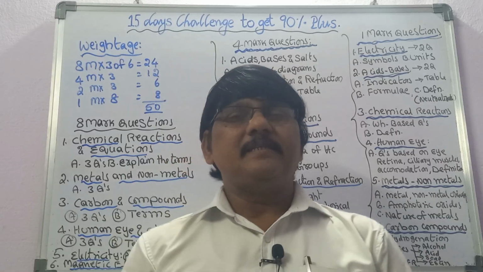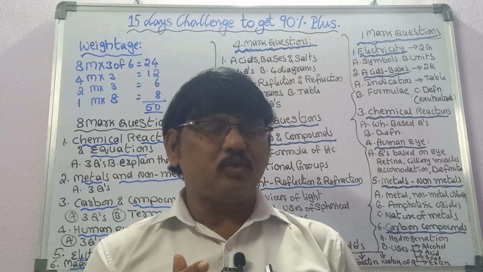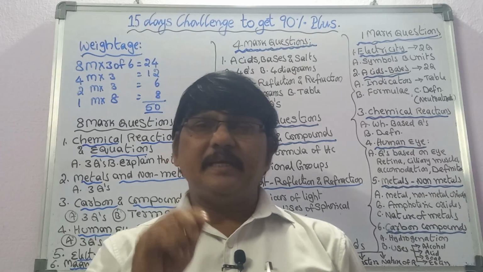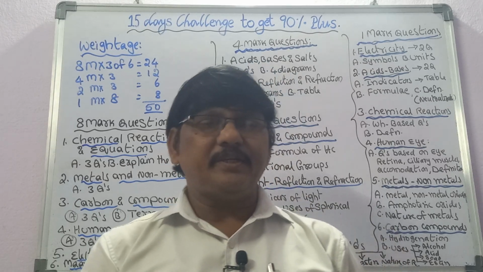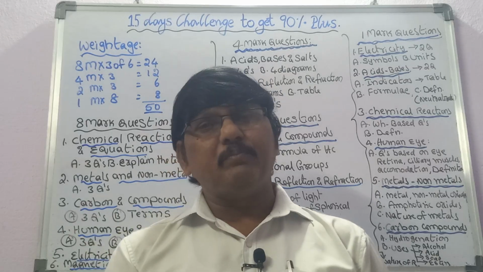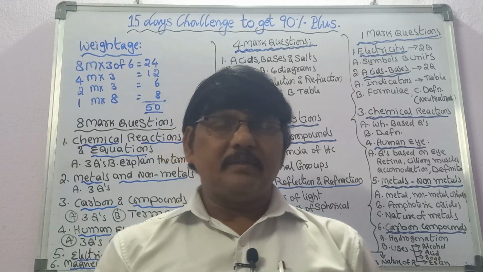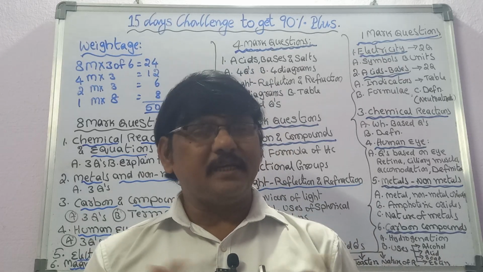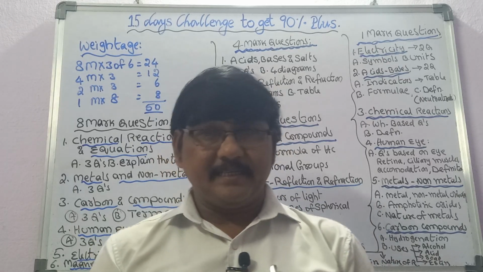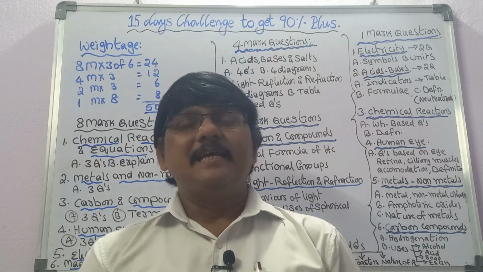And coming to physics, human eye and colourful world: myopia and hypermetropia are the 2 major questions. Afterwards, explain the terms: atmospheric refraction, why stars appear twinkling, formation of a rainbow, scattering of light, Tyndall effect. These are the most important questions. And afterwards, current electricity; electricity this year, and next year you will learn it in class 12.